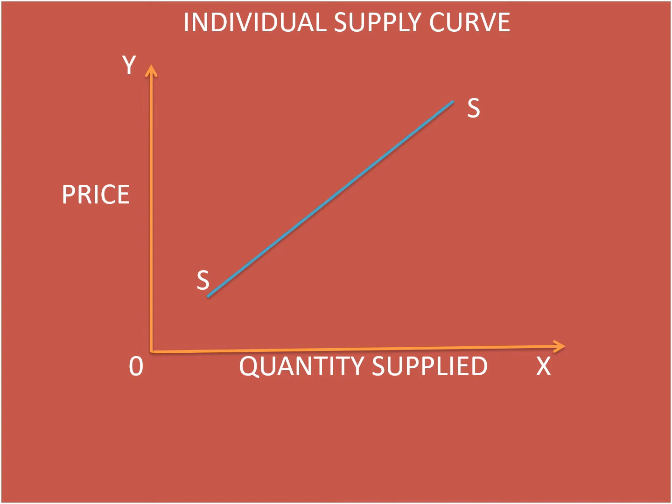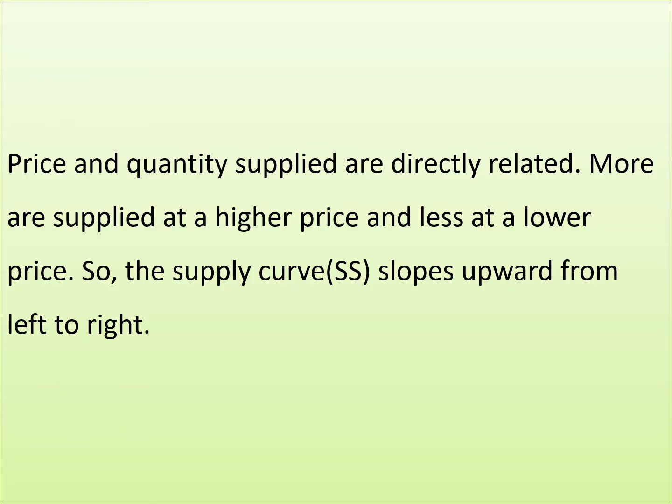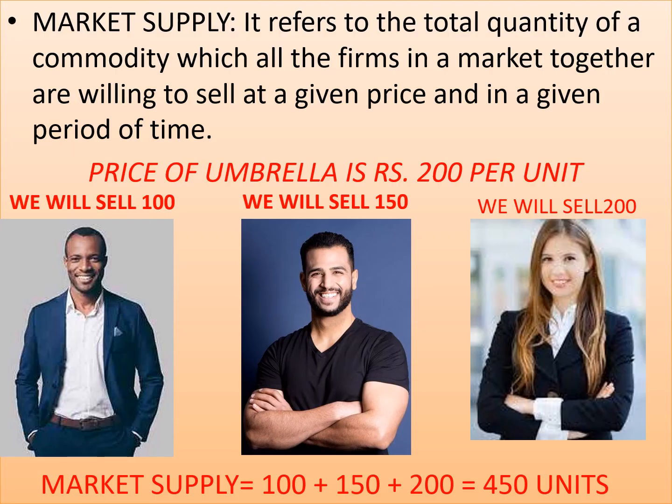The individual supply curve, as you all can see, has a positive slope. It moves upward from left to right, indicating a positive and direct relationship between price and quantity supplied. Moving on to the next. Price and quantity supplied are directly related. More is supplied at higher prices and less at lower prices. So the supply curve will always slope upward from left to right, as I told you. Next, we have market supply.